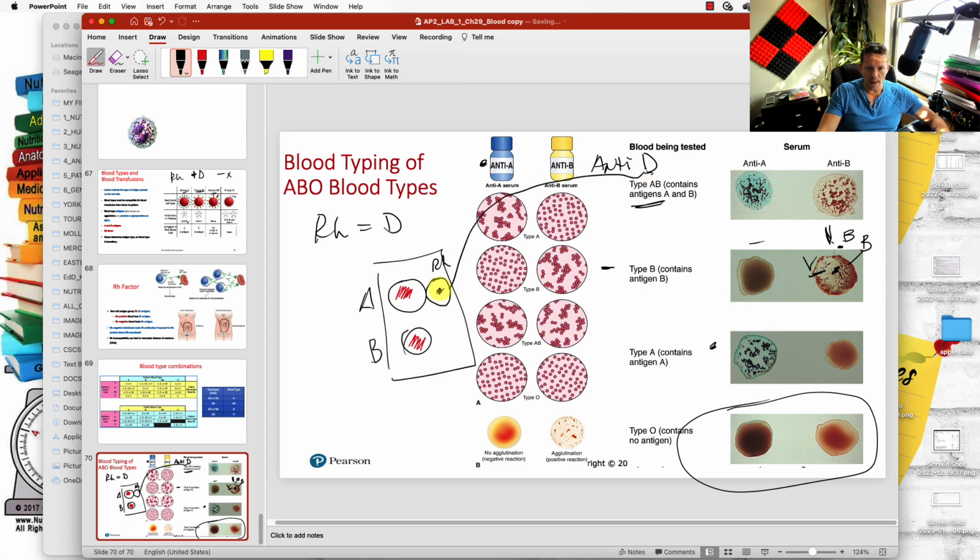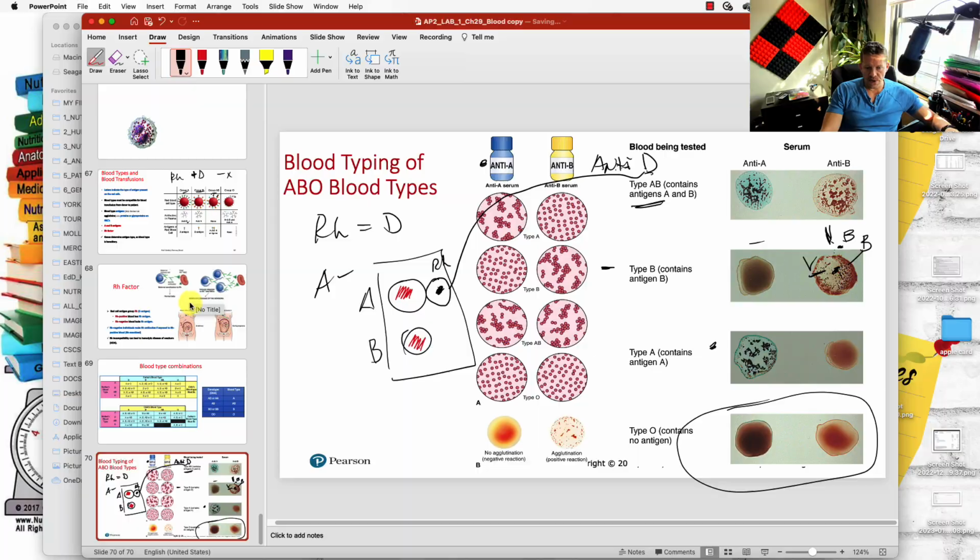If we clump, then it has a D antigen, Rh plus. Then you would know that the blood would be A positive. If we didn't clump by placing anti-D or anti-Rh into this blood, then it would be A negative. We just didn't have that during lab.